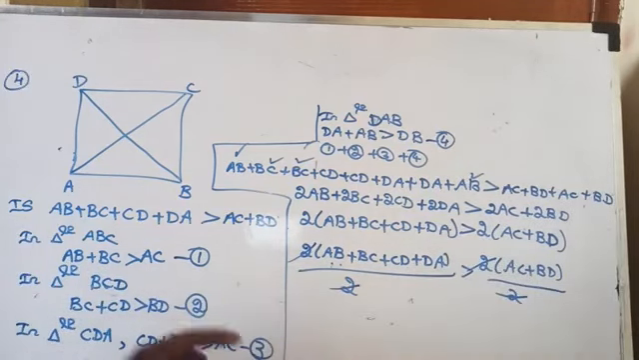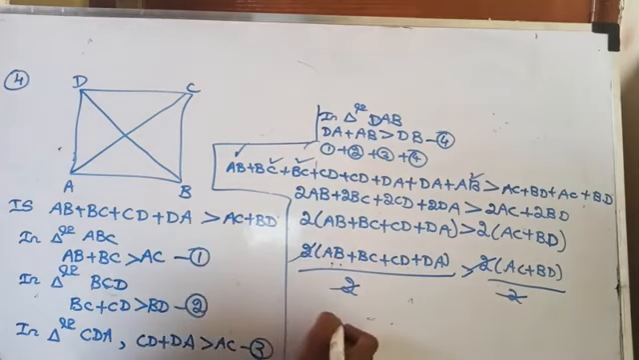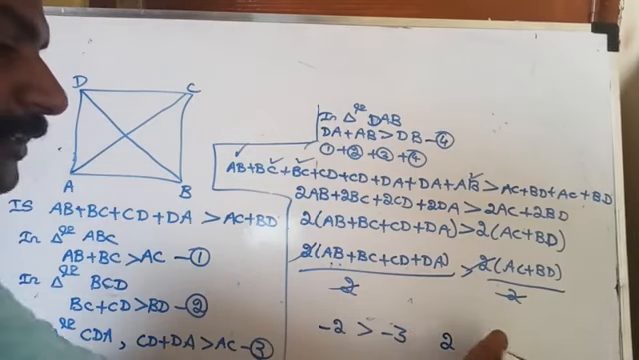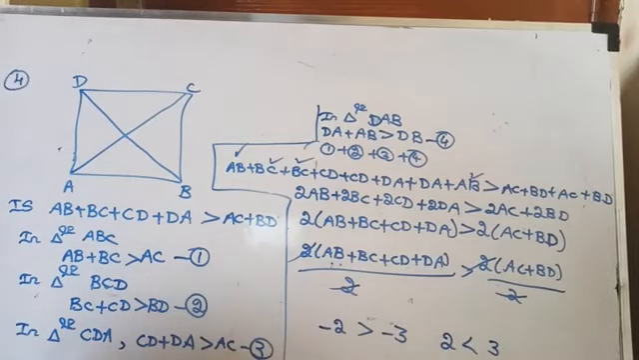When you are multiplying by a minus on both sides of an inequality, then the inequality changes. For example, minus 2 is greater than minus 3. Am I right or wrong? Okay. Suppose you are multiplying by minus 1, what will you get? Minus 1 into minus 2 is 2. Minus 1 into minus 3 is 3. Then the inequality changes. 2 is less than 3. Are you getting, dear?